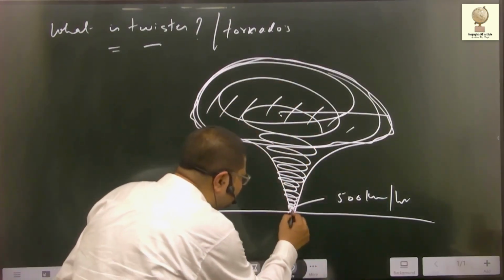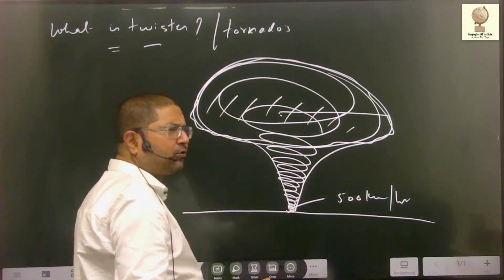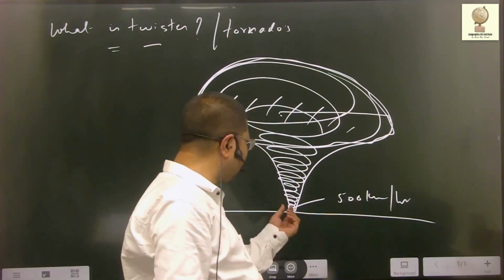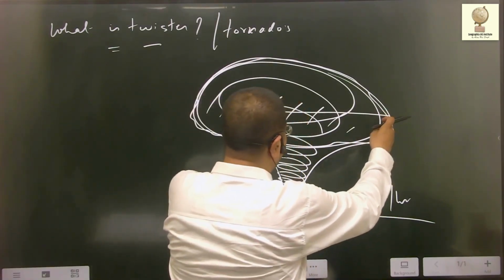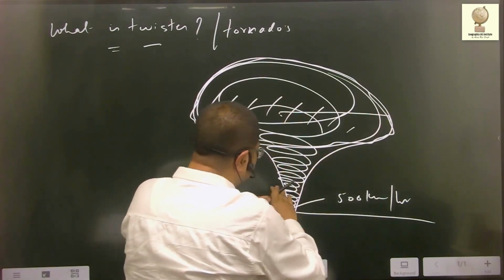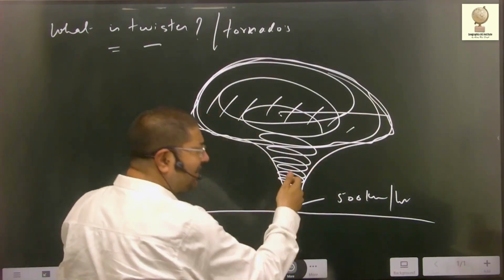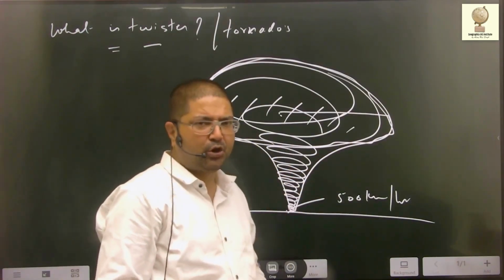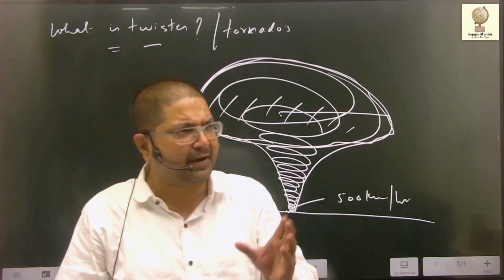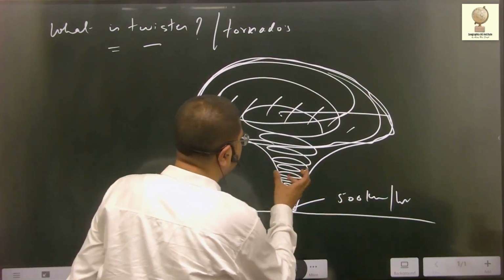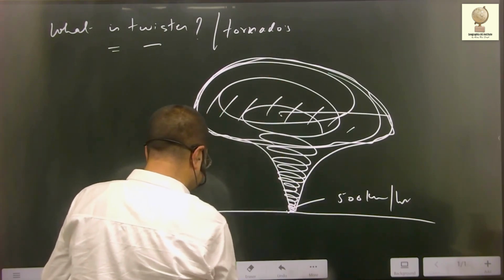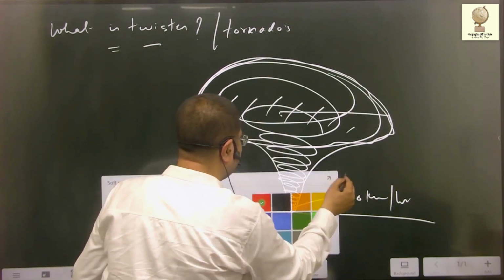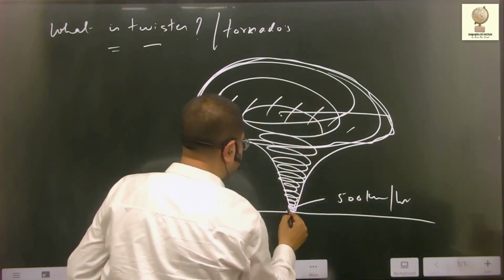This diameter is very small. This is not large. As compared to tropical cyclone, it's very small on the ground. But because of decreasing distance from axis of rotation, as we move down, the velocity of wind goes on increasing. So twister is a rapidly rotating column of air. Rapidly, this entire is rotating. ये पूरा ही rotate कर रहा है. This entire is rotating.